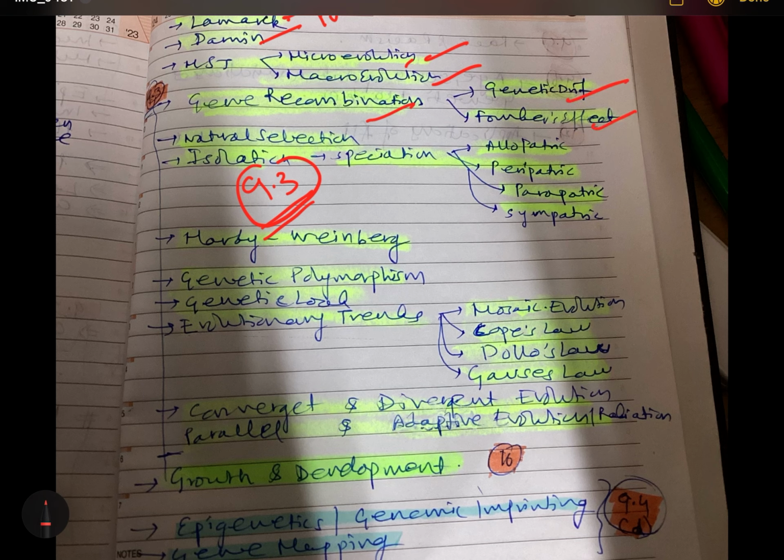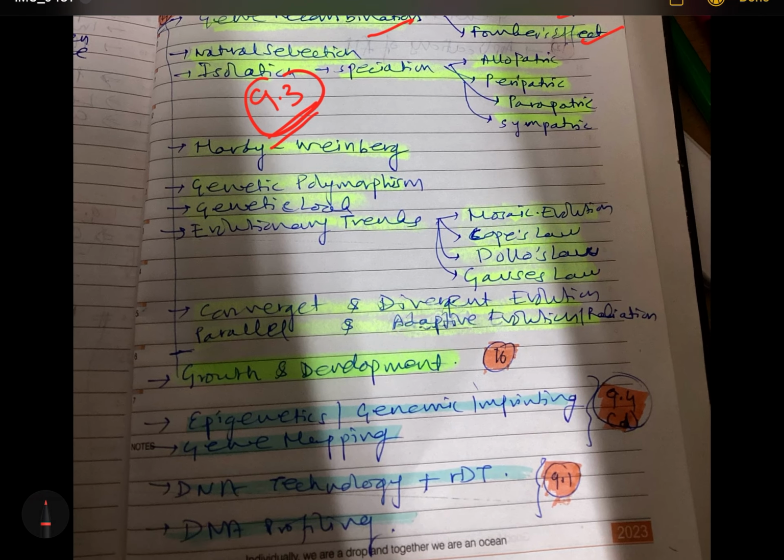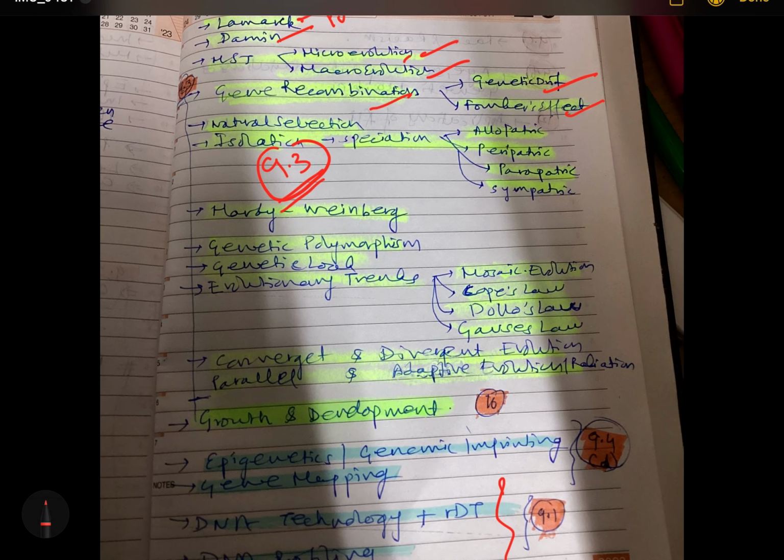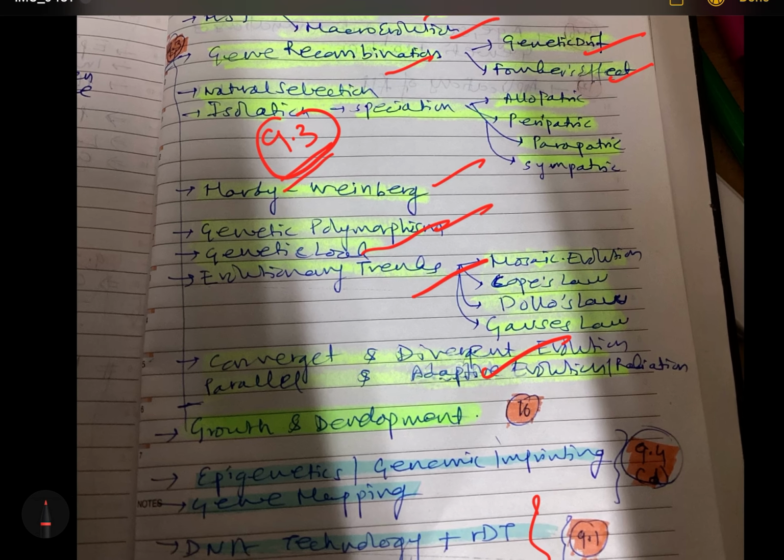So guys, a disclaimer: whatever points I'm speaking right now, you mark them in your PDF, because we are leaving some topics of specific units, and they will come later. Like right now in 9.1 I left these two topics, so I didn't mention them there. I'll be mentioning them here. So you make your syllabus in that same chronology. Next is Hardy-Weinberg, then genetic polymorphism, genetic load, evolutionary trends, convergent and divergent evolution, and then 9.3 is over.